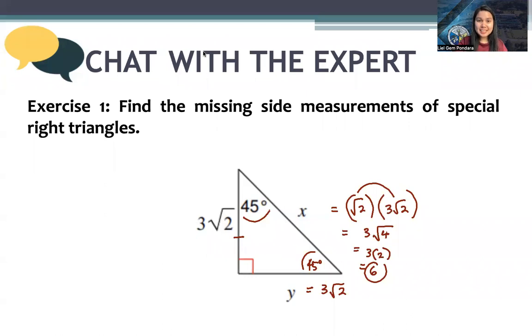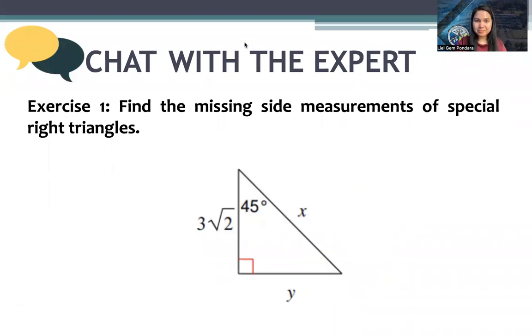We say that the measure of x is 6, while the measure of y is 3 square root of 2. Let's go to the next one.